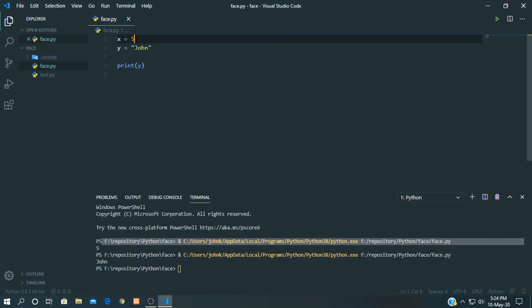This is an integer type of value, and this is a string type value. String variables can be declared either by using single or double quotes. Here we store the John string in y.